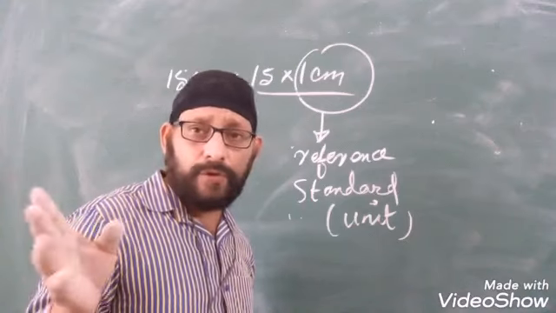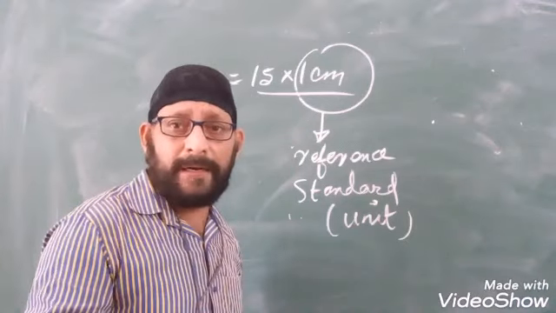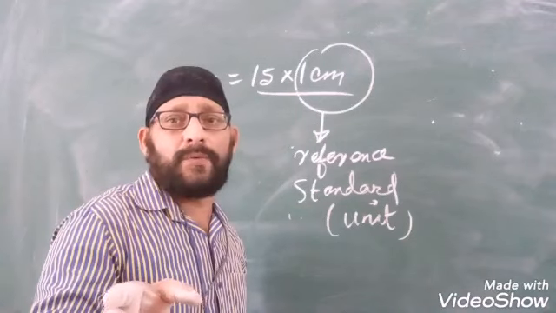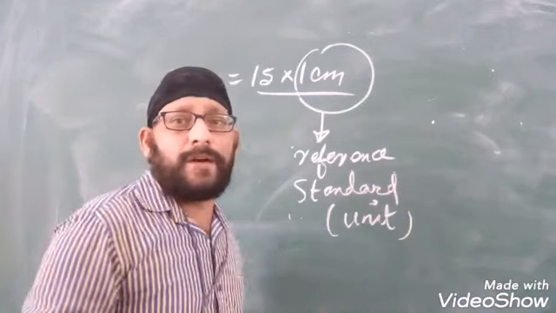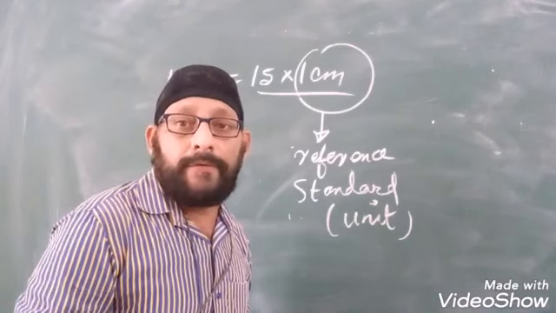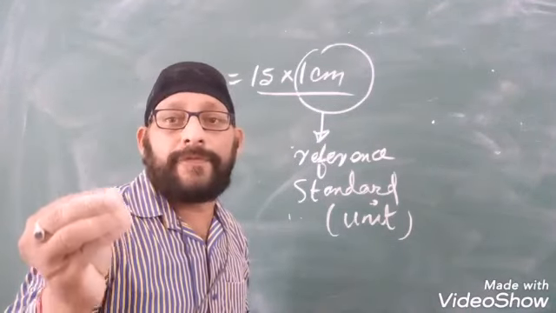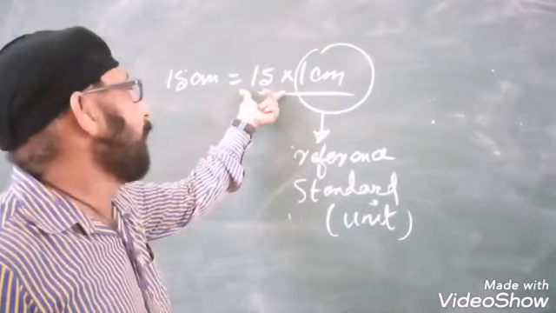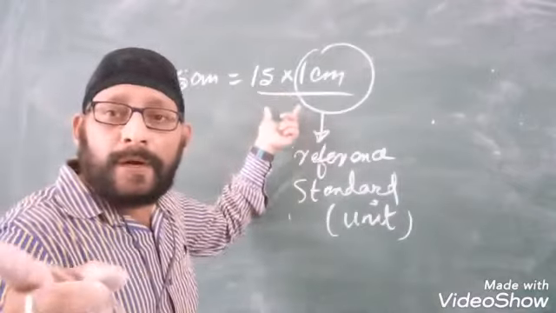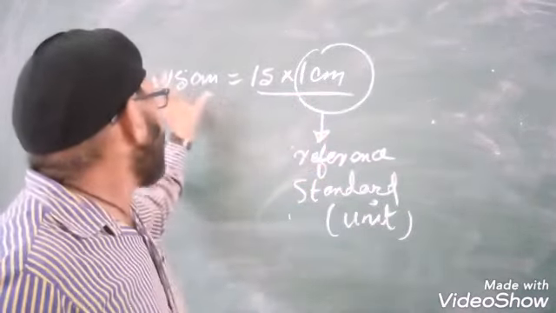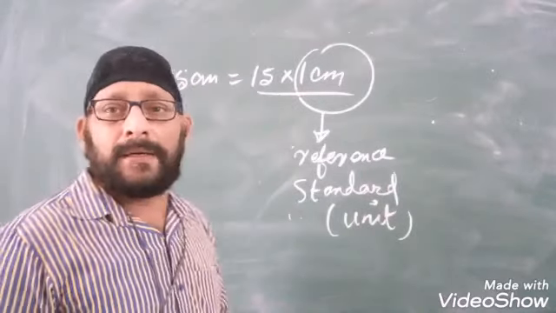Alright, so now you know what we mean by measurement. Measurement involves comparison of the physical quantity with a reference standard called unit. How do you express the value of a physical quantity? We express the value of a physical quantity by a number. For example, here we have the number 15, and then you connect it with the unit. You express the unit at the same time. You say 15 centimeter.